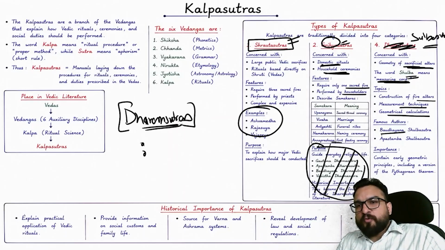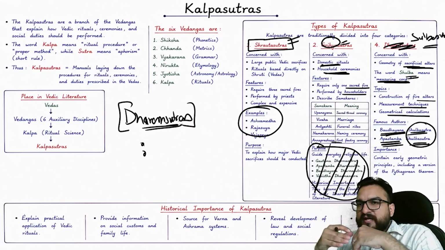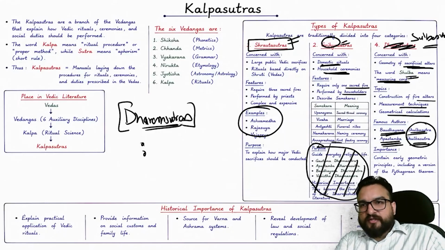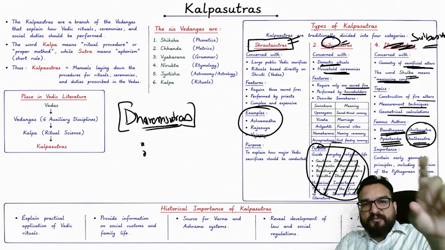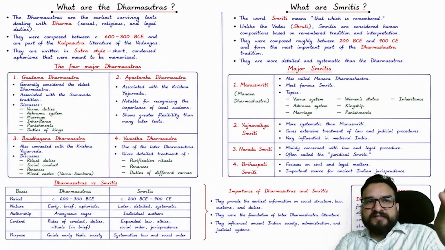So over here we have the Bodhayan Sulba Sutra and Apastamba Sulba Sutra, the Sulba Sutras, right? Bodhayan and Apastamba, these are the rishis whose disciplines you will be finding, who have given books and commentaries on this particular tradition, right? ठीक है, तो ये है सुलभा शास्त्रास. अब सूत्रास, now you have Dharam Sutras over here. ठीक है, now you will be understanding Dharam Sutras.